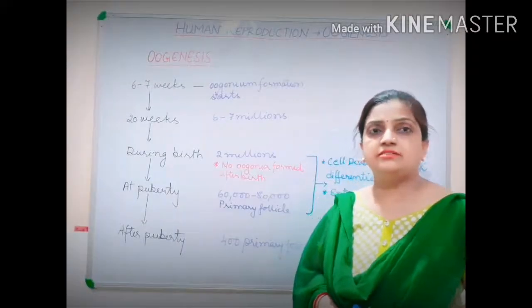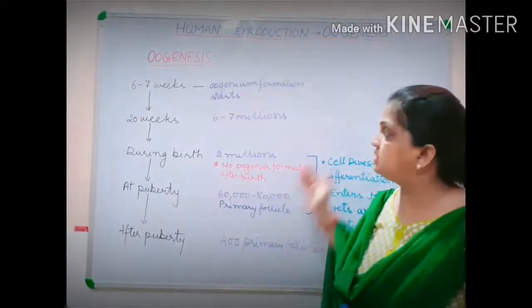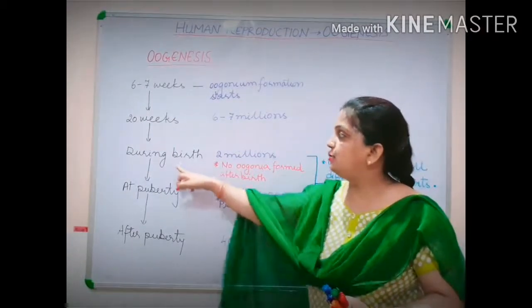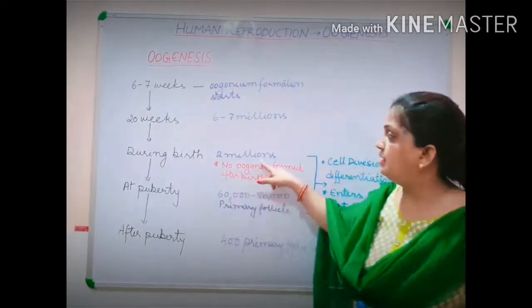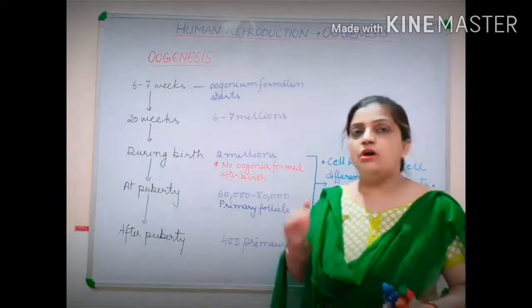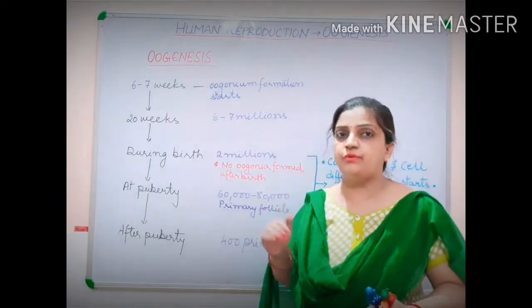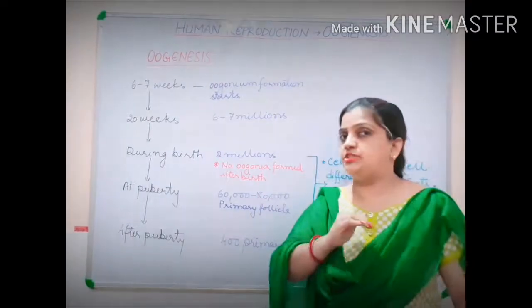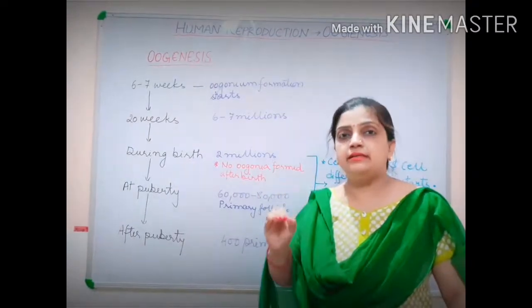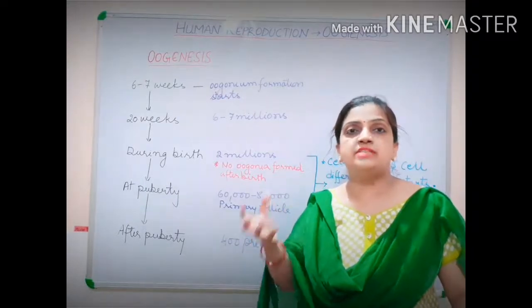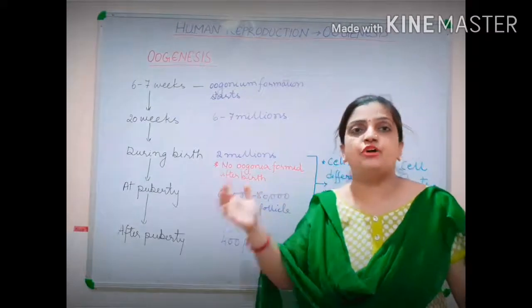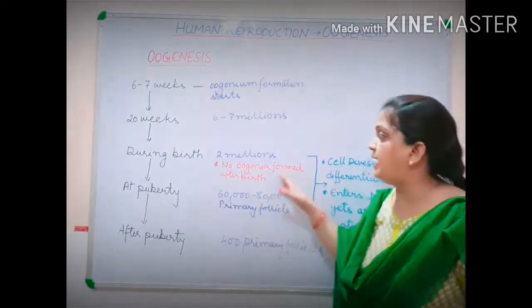Now let us, children, move back to the same point. You can see that at birth, I told you that about 2 million oogonium cells are formed. After birth, children, neither are new oogonium cells formed nor can oogonium cells from any other place be added.